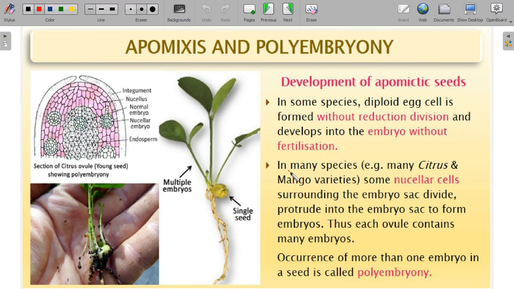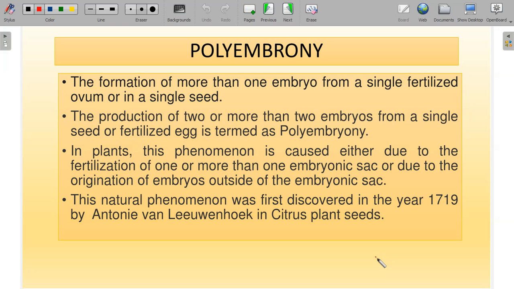In many species, for example citrus and mango varieties, the nucellus, that is the cells surrounding the embryo sac, divides and protrudes into the embryo sac to form an embryo. Each ovule contains many embryos. This condition is called polyembryony. So what is polyembryony? It is the formation of more than one embryo from a single fertilized ovum or in a single seed.